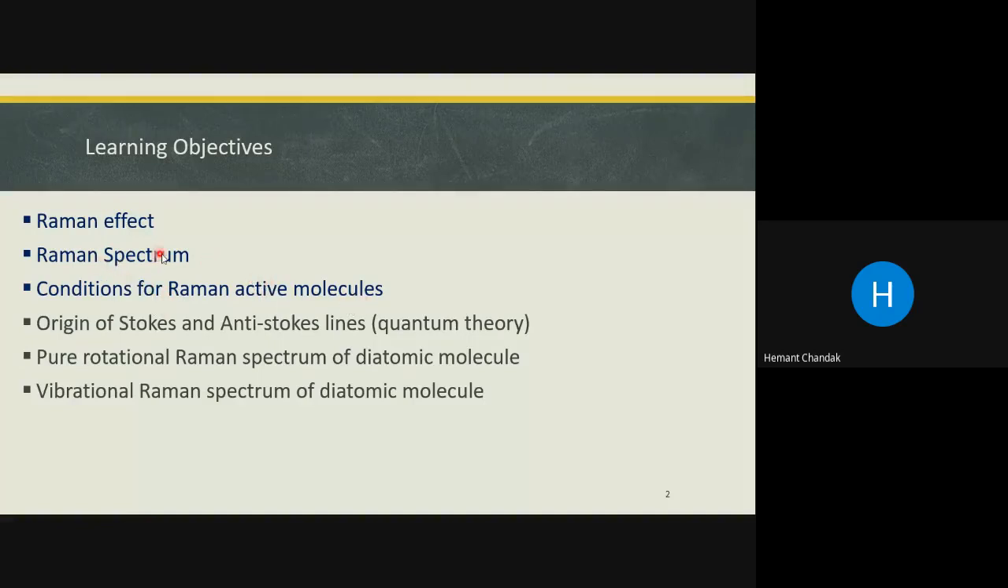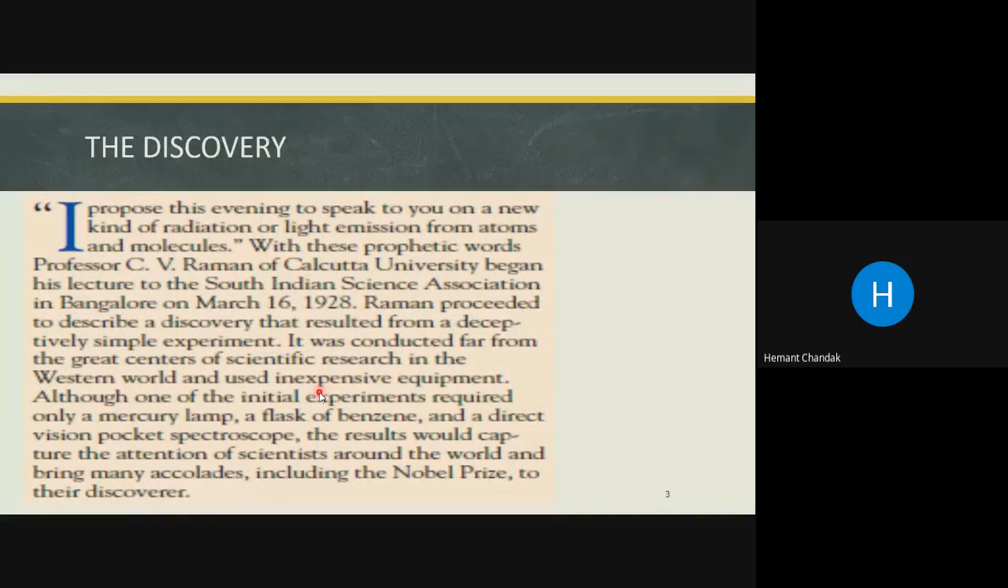And while dealing with the Raman spectrum, we will also come across terms like Stokes lines, anti-Stokes lines, and the Rayleigh line, which we will try to cover. The remaining parts, that is the origin of the Stokes and anti-Stokes lines in the light of quantum theory, the rotational Raman spectrum of a diatomic molecule, and the vibrational Raman spectrum of a diatomic molecule, we will cover using the whiteboard and the marker method.